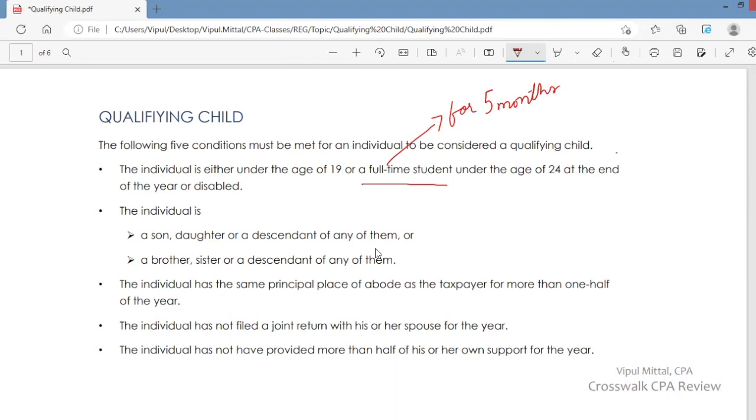Or that individual is disabled. So that individual should be permanently and totally disabled. We're not talking about a temporary disability. We're talking about permanent and total disability. But here there is no age limit actually.